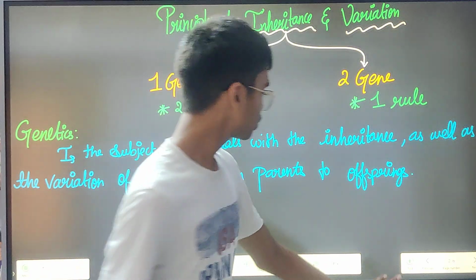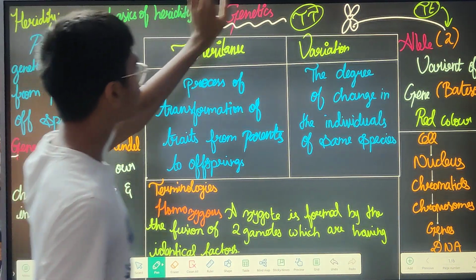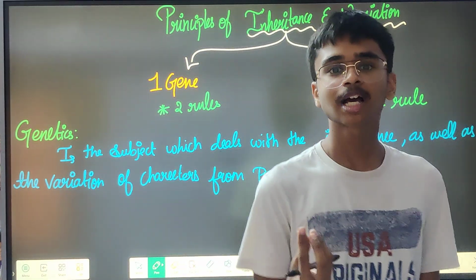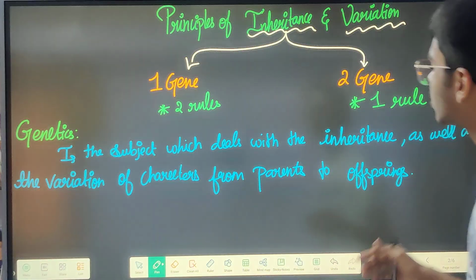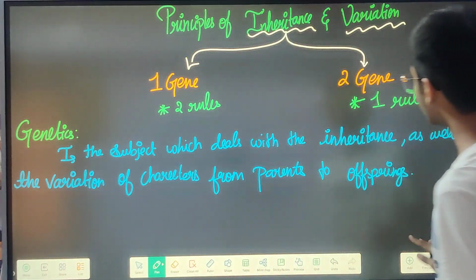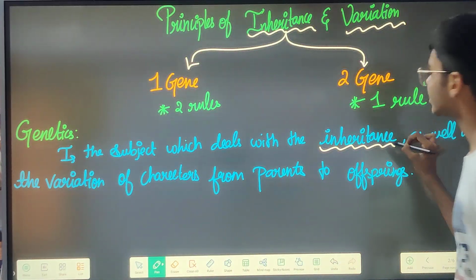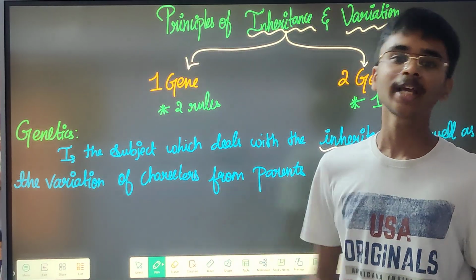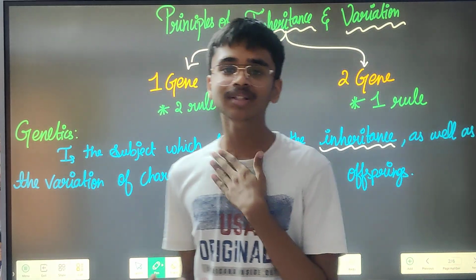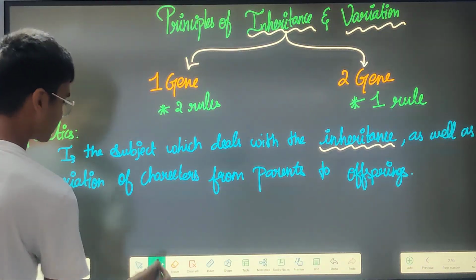Also you have to know this: genetics is the basis of heredity. Genes, chromosomes, all these we can say come under genetics. It is a branch of biology, a subject which deals with inheritance. By genes only we are able to express our characteristics. How do genes make us express our characteristics? That's a very common question you all might have. I will just clear it out.